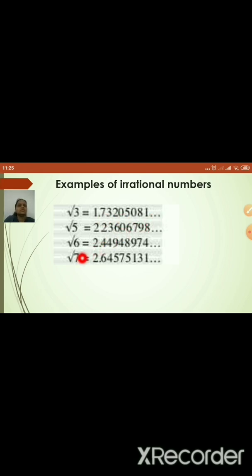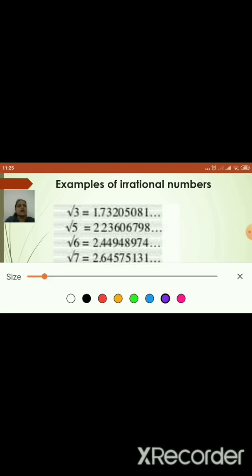But see to it that whatever you take inside the root should not be a perfect square number. The remaining numbers are called irrational numbers. Other than this, pi. Do you remember what pi is? We use it in volume and surface area. Pi is used as 22/7 or 3.14, and pi is universally an irrational number.